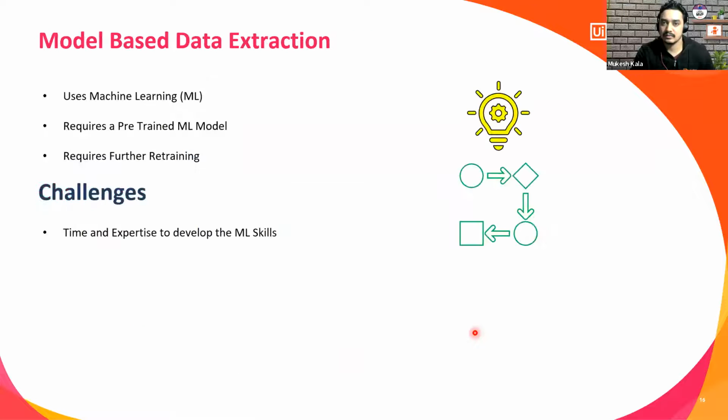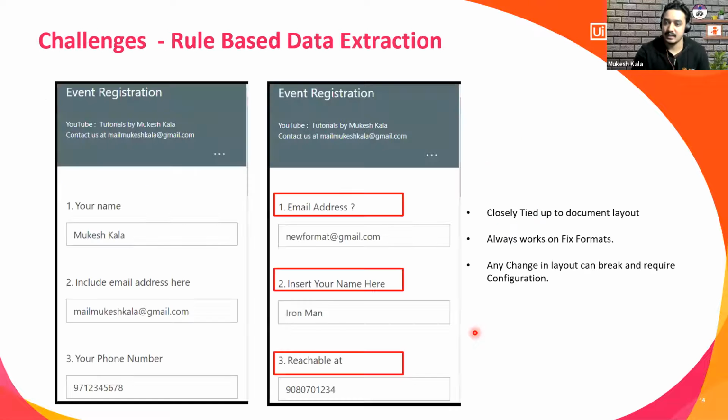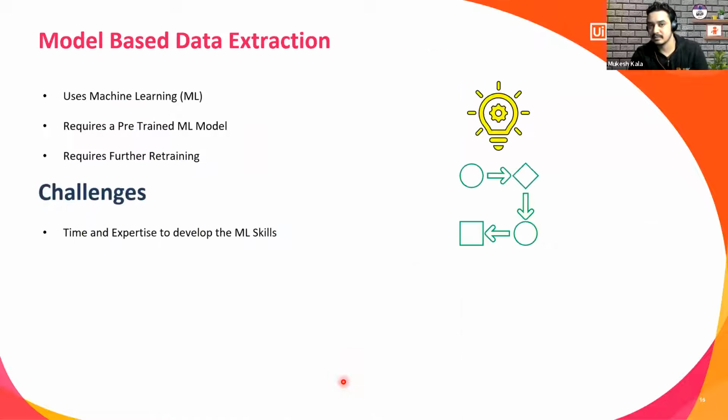Now, what is the solution? The solution again is something called model-based data extraction. I use a technology called machine learning, where I teach the machine that, hey, Mr. Machine, if somebody says your phone number and reachable at, that means they are the same thing. But what exactly is the expertise required? You would require good ML developers. You require time to develop the ML skill. You require retraining, right?